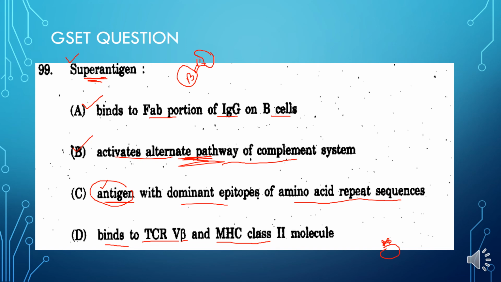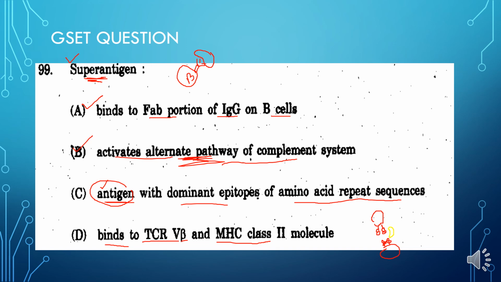Then if I am drawing the superantigen in yellow, this is the superantigen that binds with the MHC molecule, and at the same time it binds with the T cell receptor of a T cell.